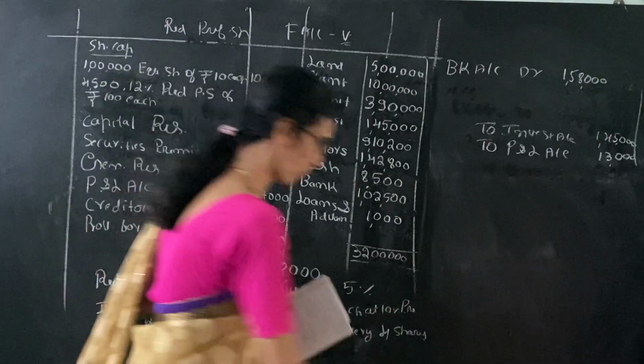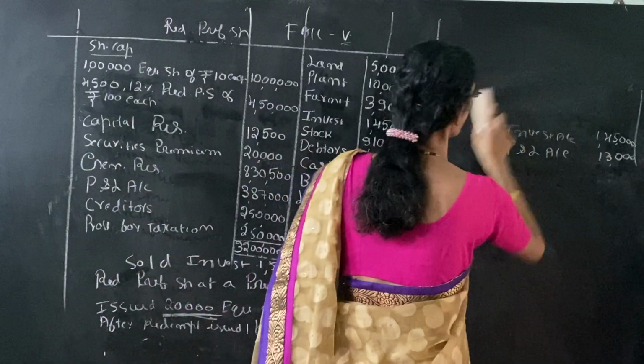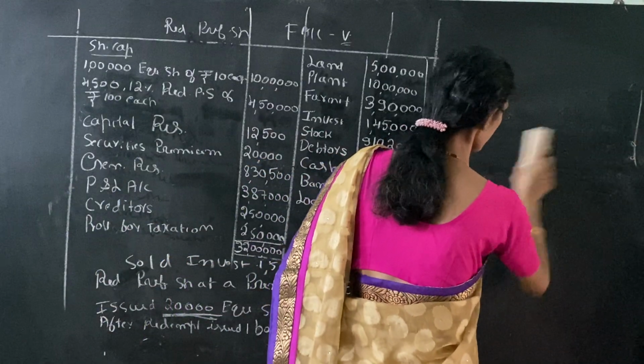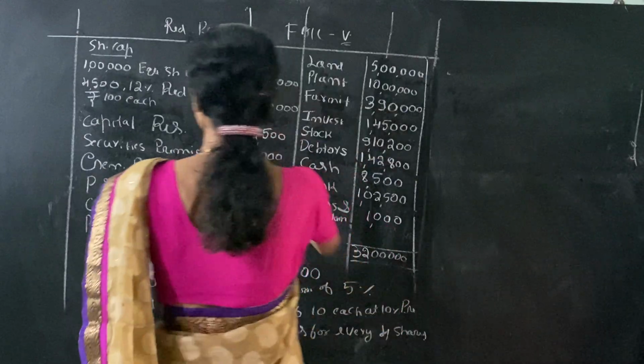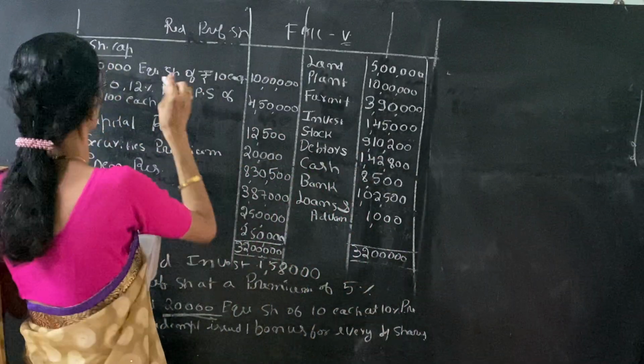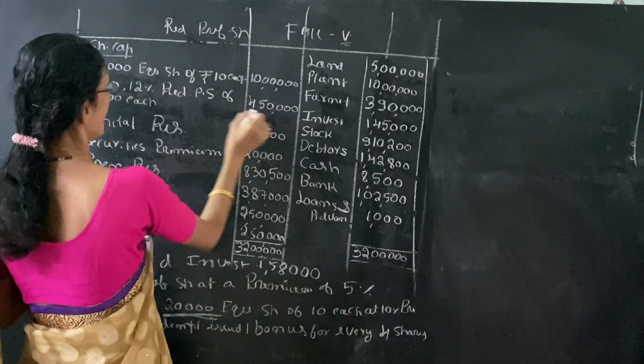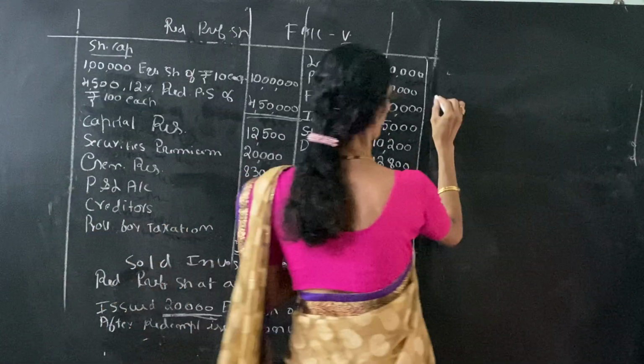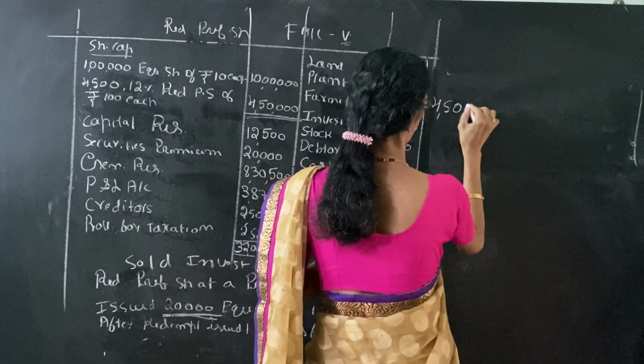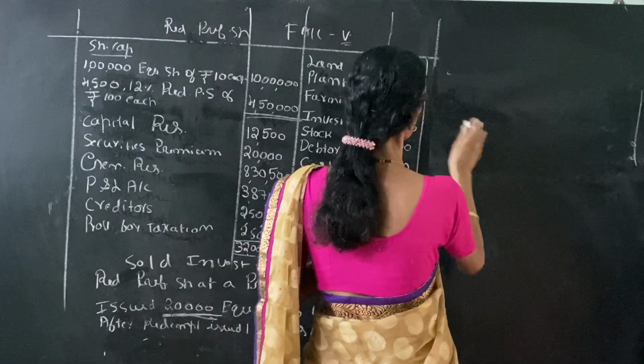First entry is over. Now we have to redeem the shares. The redeemable preference shares are 4,50,000, and it is clearly given.